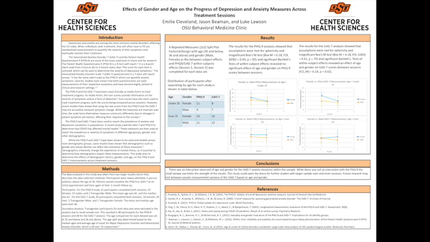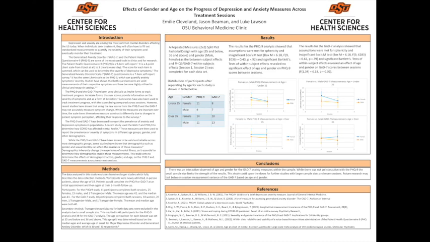So for the PHQ-9, the assumptions were met for sphericity, with an insignificant Box's M test and a significant Bartlett's test. The test of the within subjects revealed that there was no significant effect of age and gender on the PHQ-9 scores between sessions. The results can also be seen in the graphs below, with the female line being blue and the male line being orange, and the top graph being under 35 and the bottom graph being over 35. So this just represents the means and the standard deviations of those means for the sum scores.